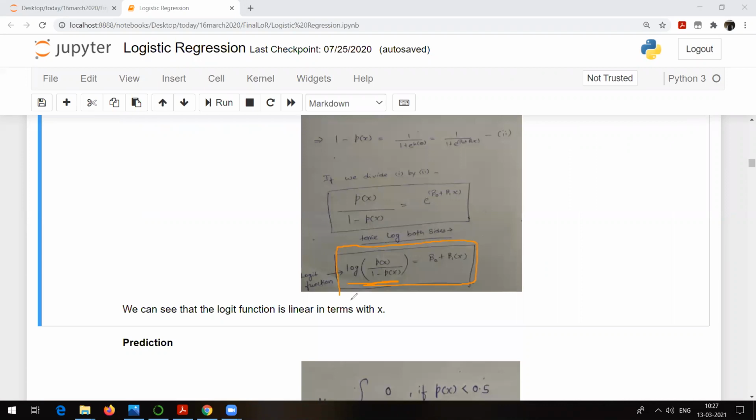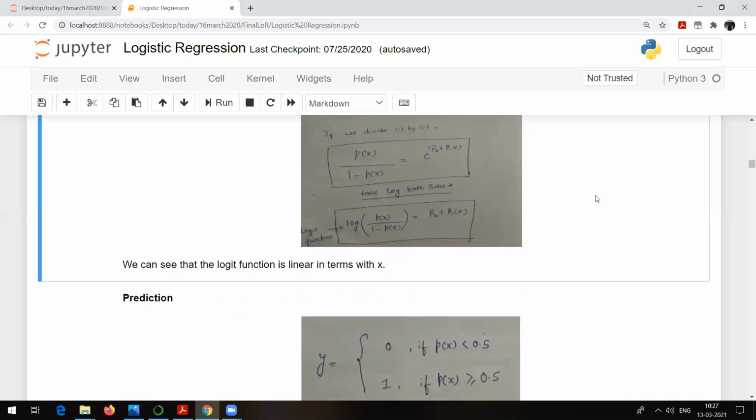This one is called the logit function. Log of p of x divided by 1 minus p of x is equal to beta 0 plus beta 1x, because you might know how log works. So this is going to come here, and it will be beta 0 plus beta 1x. So we can see that the logit function is linear in terms of x. This logit function is linear in terms of x. This is something you can get from this particular equation of a sigmoid function, which is used